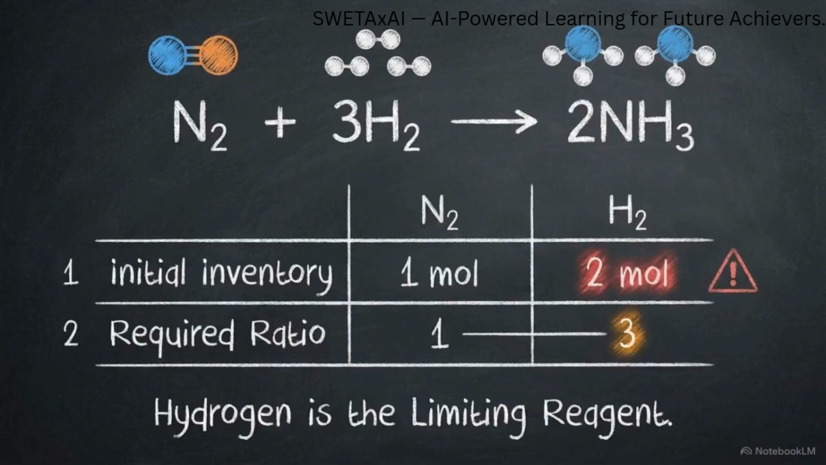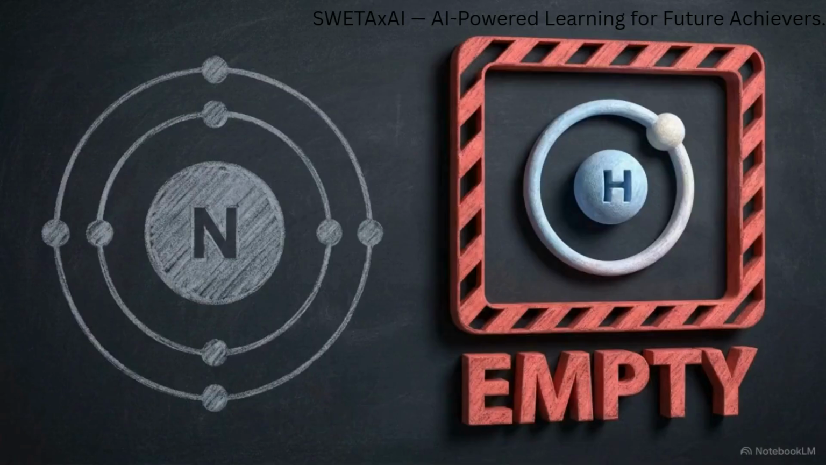We return to the Haber process example. After converting our original masses to moles, we find we have an inventory of 1 mole of nitrogen and 2 moles of hydrogen. Method 1 is ratio analysis. The equation requires 1 mole of nitrogen for every 3 moles of hydrogen. However, our available inventory only provides 2 moles of hydrogen for our nitrogen. Because we lack the 3 moles of hydrogen required by the ratio matrix, hydrogen is our limiting reagent. Nitrogen is present in excess.